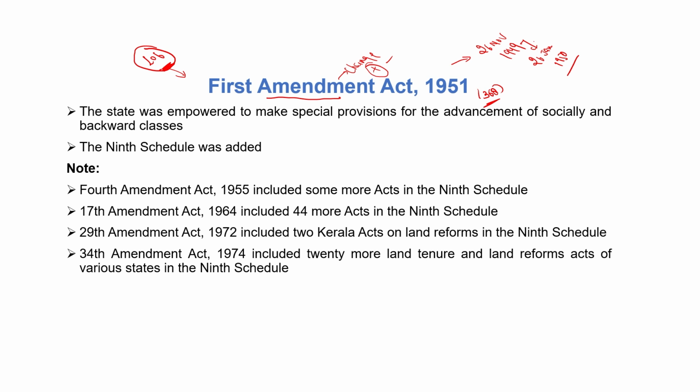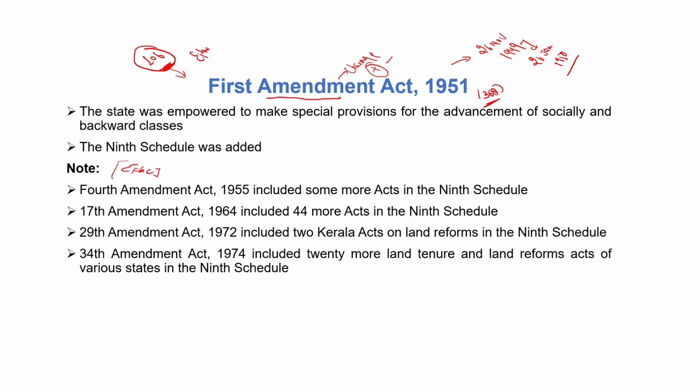Parliament can do constitutional amendment only. So under Article 368, the state legislature doesn't have any power. State legislature cannot amend our Indian constitution. Only Parliament can amend the Indian constitution. In Parliament, the bill can be started by either house. There is no criterion. Either Lok Sabha or Rajya Sabha can start the constitutional amendment bill.